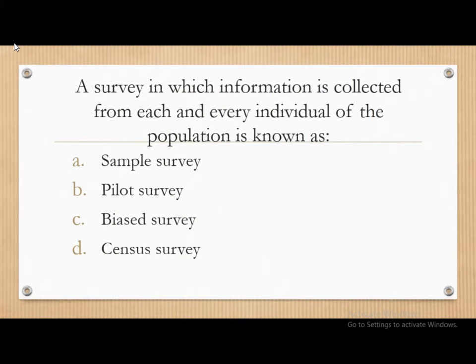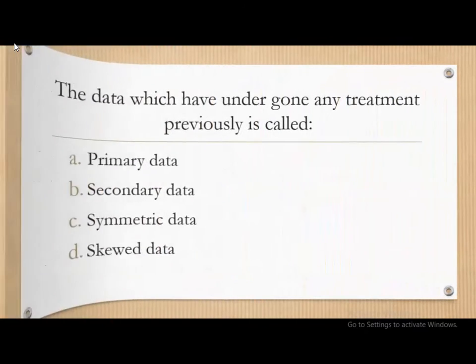Next question. A survey in which information is collected from each and every individual of the population is known as sample survey, pilot survey, bias survey, or census survey. And the correct answer is: a survey in which information is collected from each and every individual of the population is known as census survey.